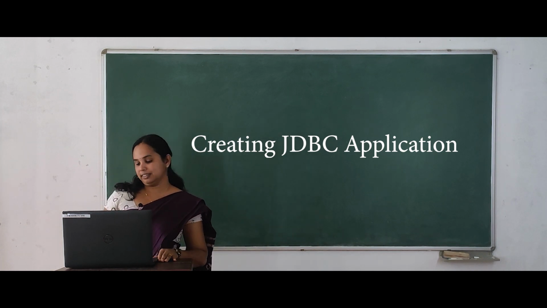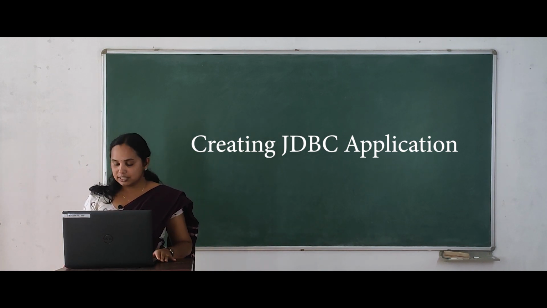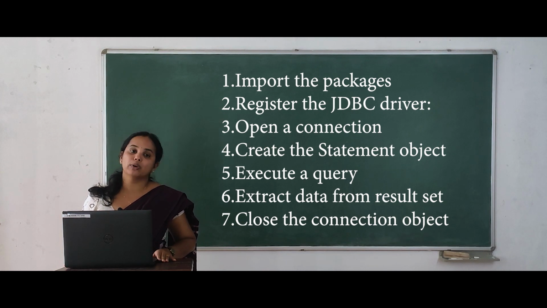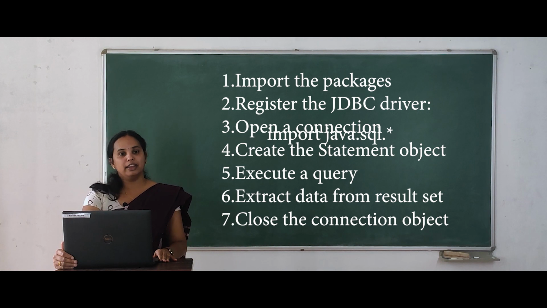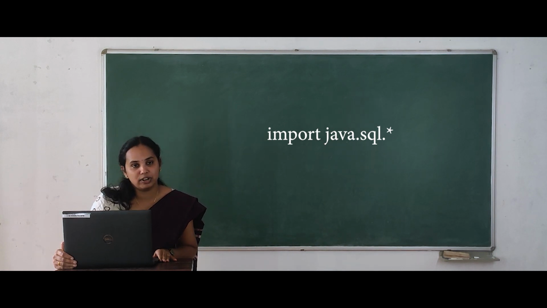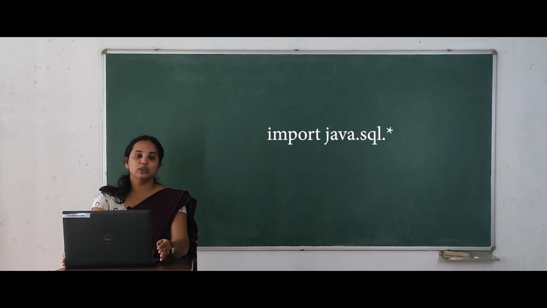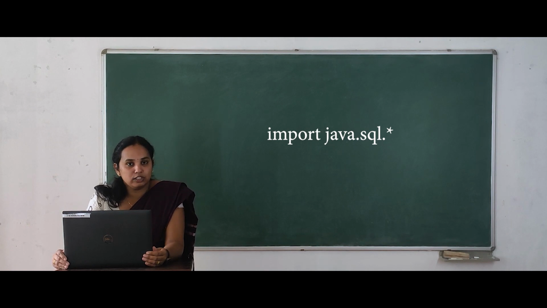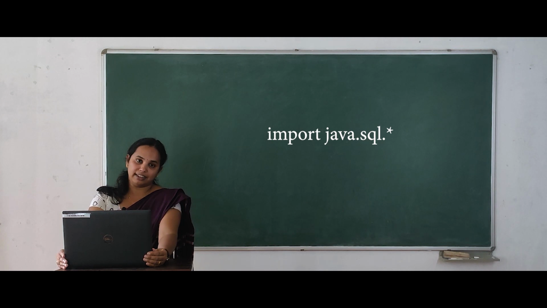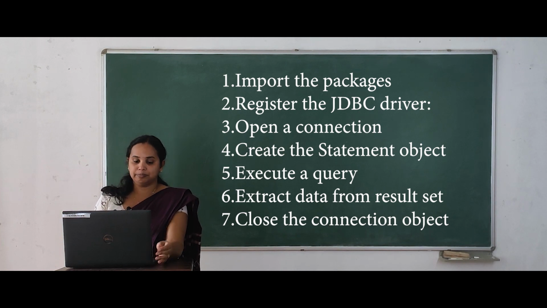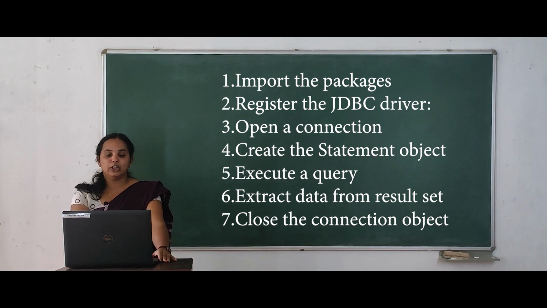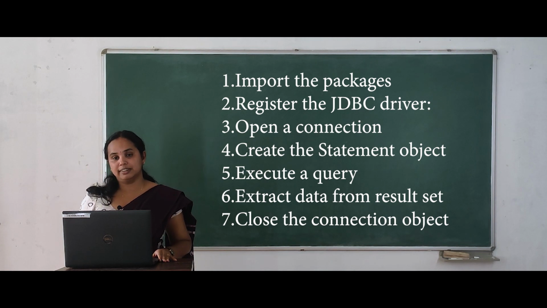For creating the database connection, the first task is to import the package. I have already told you that the JDBC API uses a package called java.sql.*. So in order to get the connection, we should import this package. The first step for creating a JDBC application is to import the package java.sql.*.